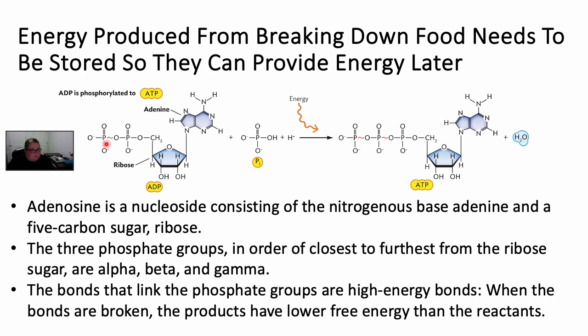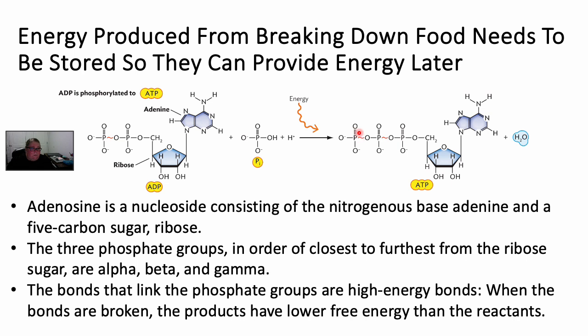What's going to happen is that with the energy in the electrons, we're going to take this phosphate group and add it to this chain of phosphates, so that the energy is stored in this bond that we're making, and it forms ATP. These phosphate bonds are our energy storage, what are known as high energy bonds.